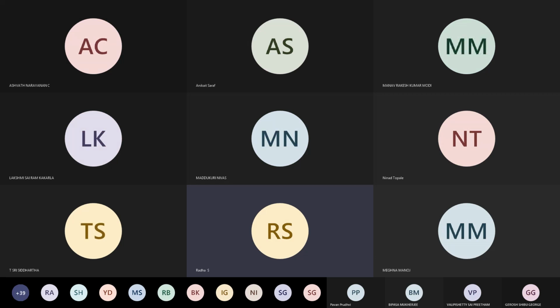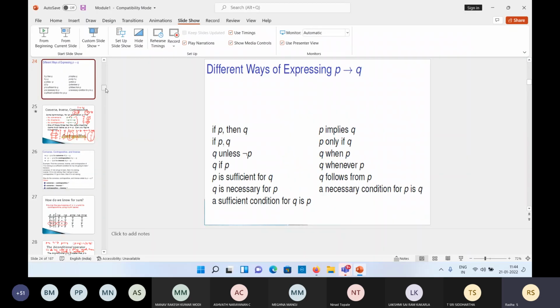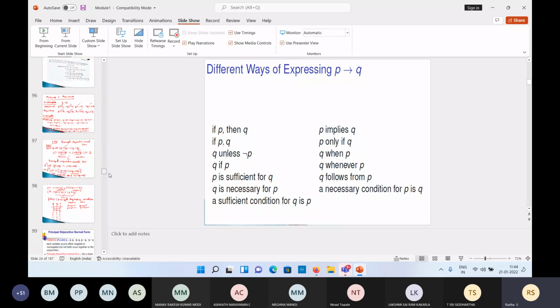P only if Q. This also means P tends to Q. If P, then Q is different, but P only if Q. Right? This is also one way of saying P tends to Q. So the same statement we had there. That's why it has to be interpreted as what?